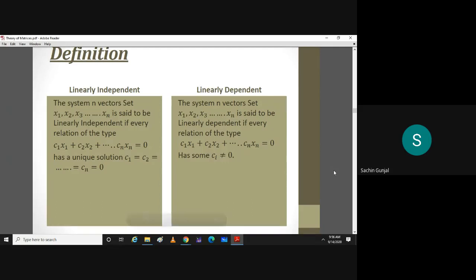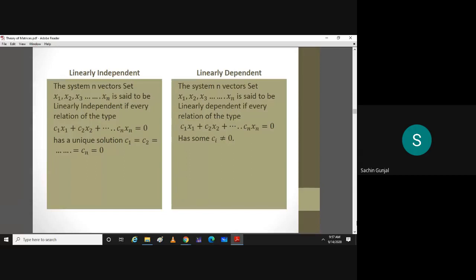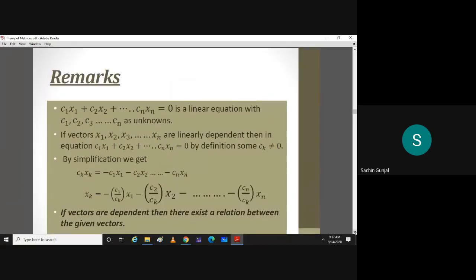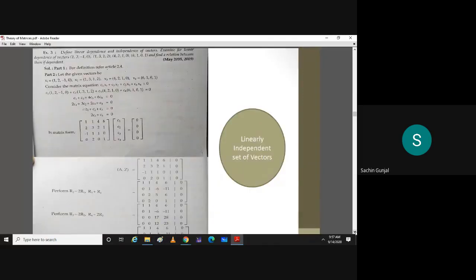Is that clear, whatever I'm saying? Or do you want me to take an example? Example, sir. Yeah, okay. Let me just show it and then we'll come back to our definition. Here it is. See, you are asked to check linear dependence or independence of vectors.